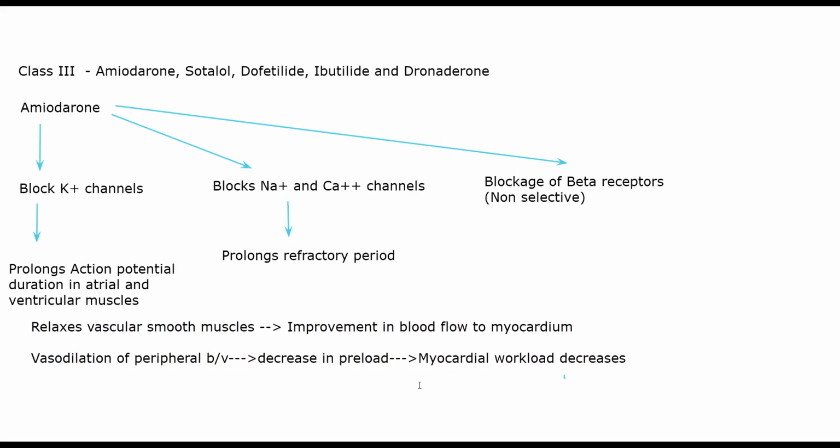Now, coming to PK of this drug, one very important aspect about amiodarone is that its onset of action is very, very slow. Sometimes it will take 2 to 3 days to show any effect, sometimes a few weeks altogether. The same way, duration of action will be very long and T half will be very, very long. So, very high potential for toxicity. So, onset of action is slow. It might take 2 to 3 days, or it might take a few weeks.